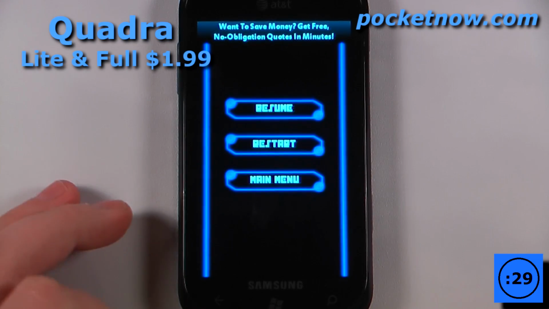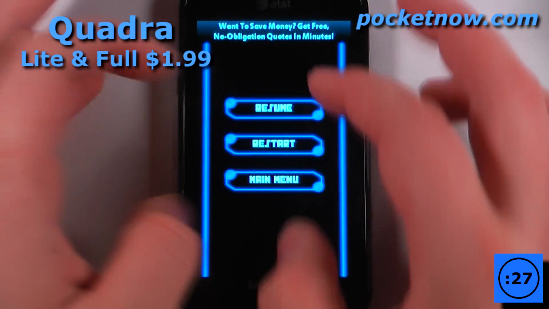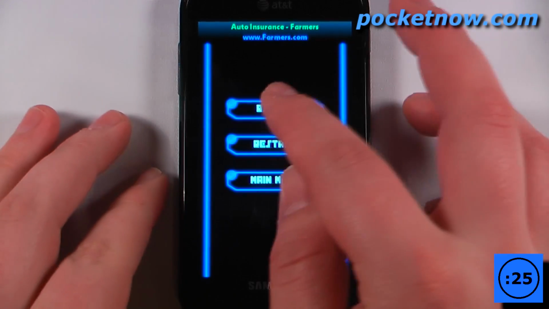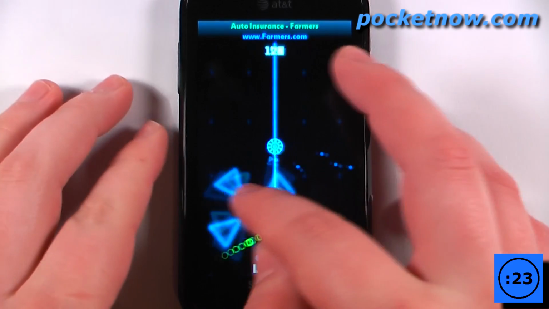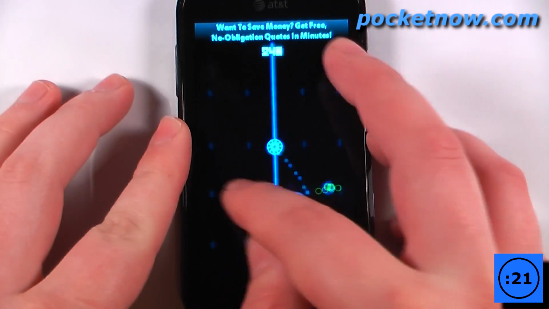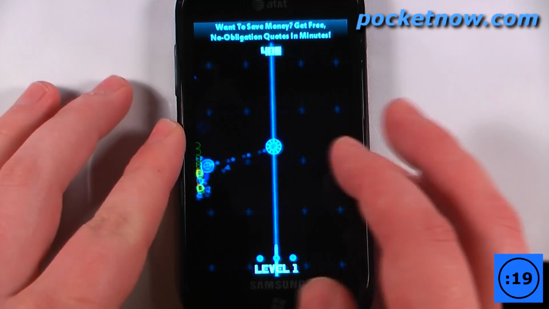Quadra is a fast-paced game in which you can use up to 4 points on your screen to move your crosshair. So I'll show you how this works using just 1 point, and then I will fast forward and show you how it works on multiple points.